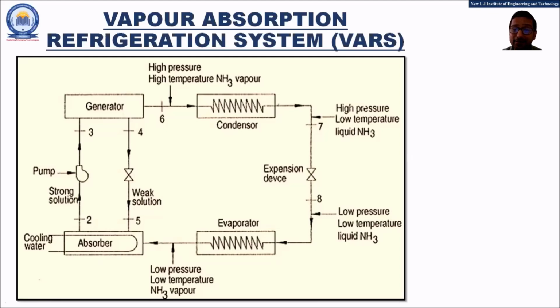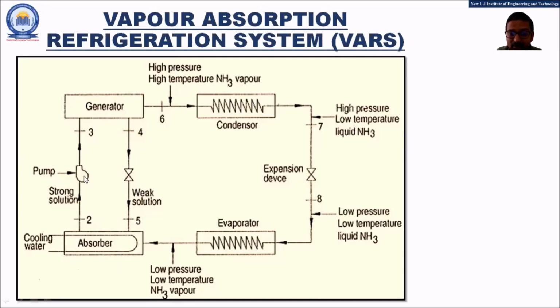Hence, now at the high pressure, high temperature conditions, the ammonia vapor will be separated out from the water, or we can tell that it will be separated out from the weak solution. So the high pressure, high temperature ammonia vapor is further passed on to the condenser, where the condensation process takes place. The vapor ammonia is converted to liquid ammonia.